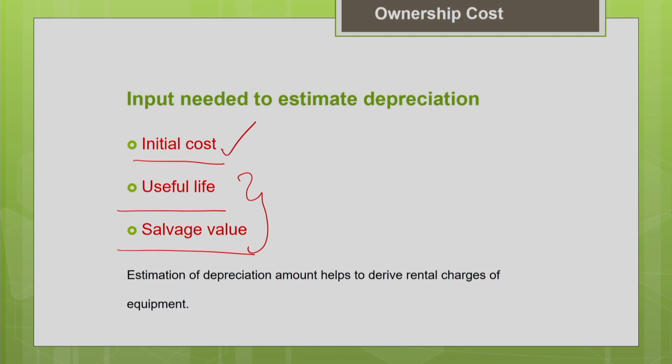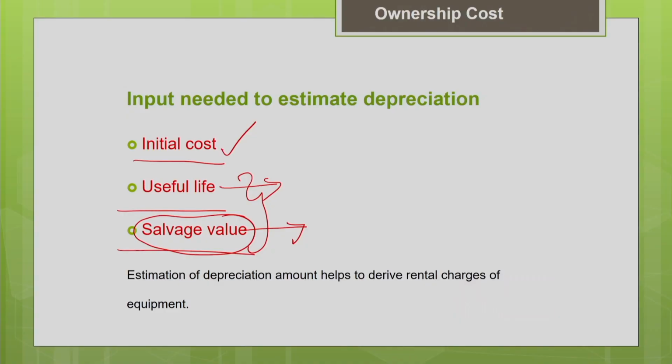So based upon your past experience with a similar type of machine, you can get approximate information about the useful life of the machine. Similarly, at the end of the useful life, at what price you are going to sell it, at a reasonable price, or you are going to resell it. Okay. So this is called the salvage value. This is also a little bit uncertain, so approximately you can estimate based upon your past experience with similar equipment. Okay. So with these three input parameters, you can estimate the depreciation associated with the machine.